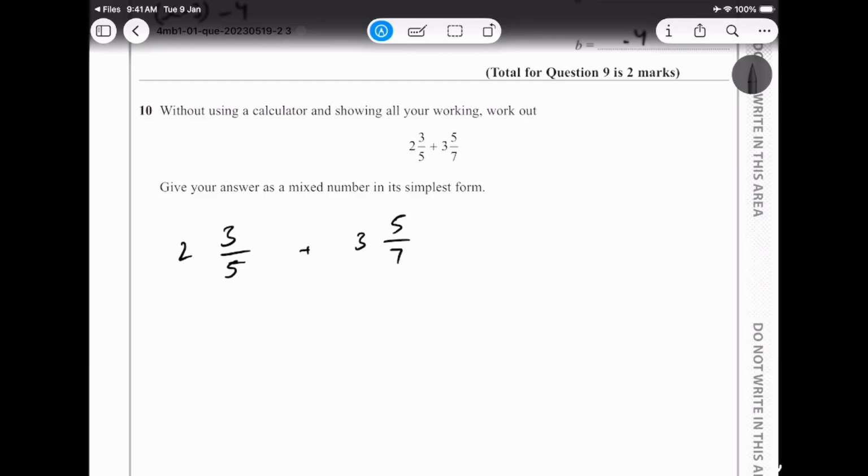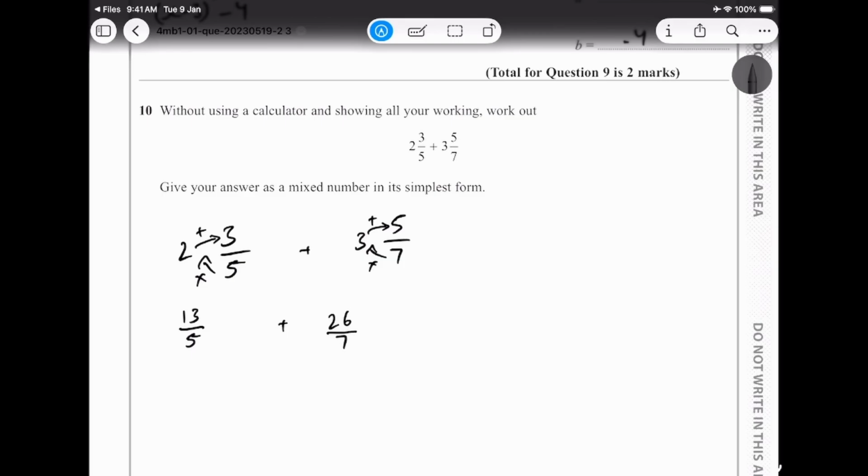The way that we convert them to improper fractions is to multiply and then add. So 2 times 5 is 10, 10 plus 3 is 13, the 5 just stays there. Again, same thing, multiply and add: 3 sevens are 21, 21 plus 5, 26, 26 upon 7.